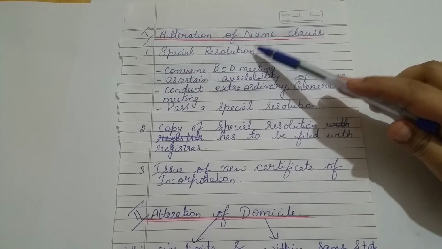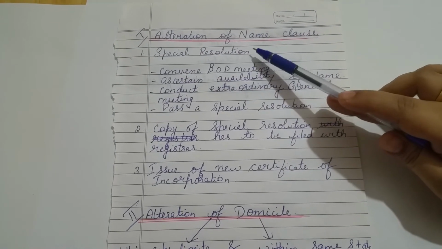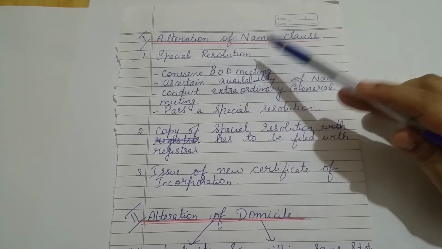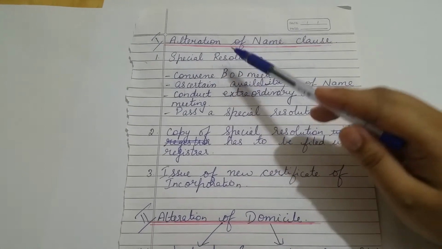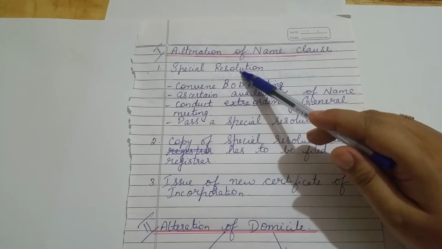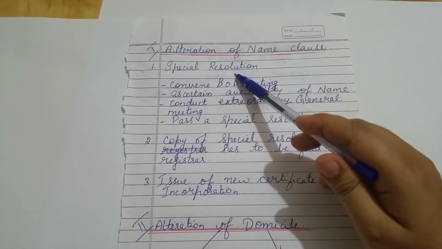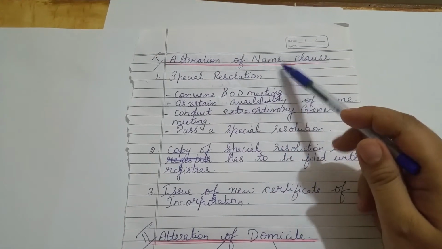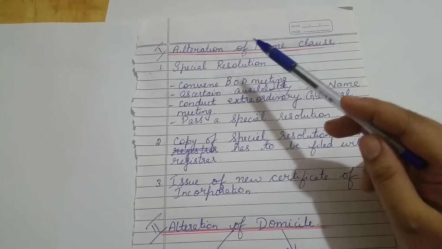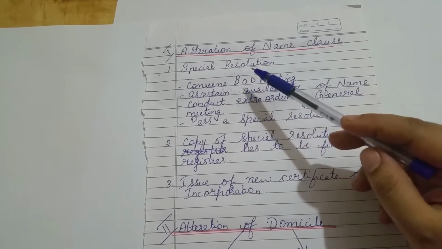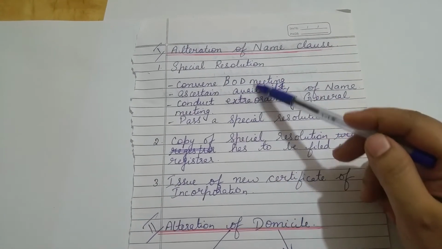Now, resolutions means decisions in a company. An ordinary resolution means if 50% of the shareholders agree, then it is called an ordinary resolution. And if 2/3 of the shareholders must agree for a decision to be taken, it is called a special resolution. So the name clause can be altered only if 2/3 of the shareholders agree for the change of name. Before taking the special resolution, the secretary should perform these formalities.